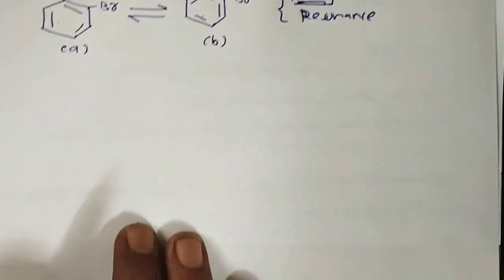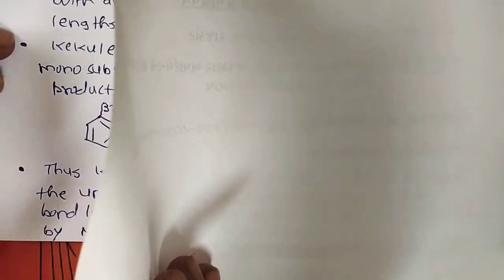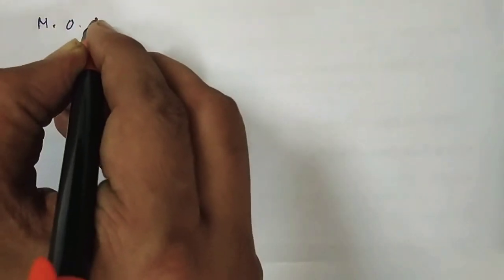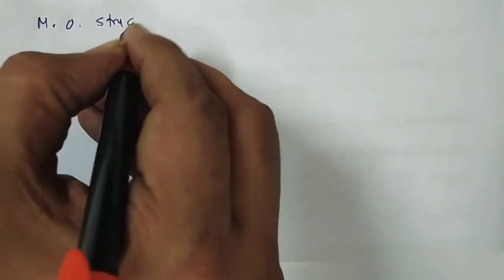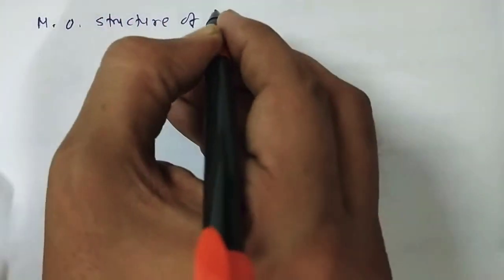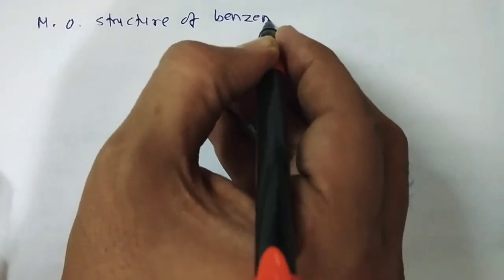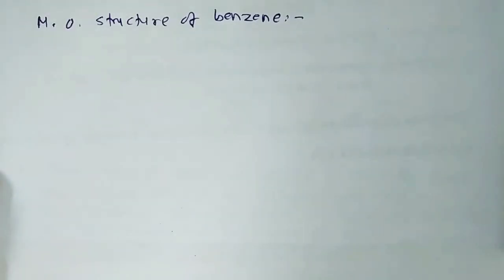Now we switch over to what is molecular orbital theory. What is the MO structure of benzene?